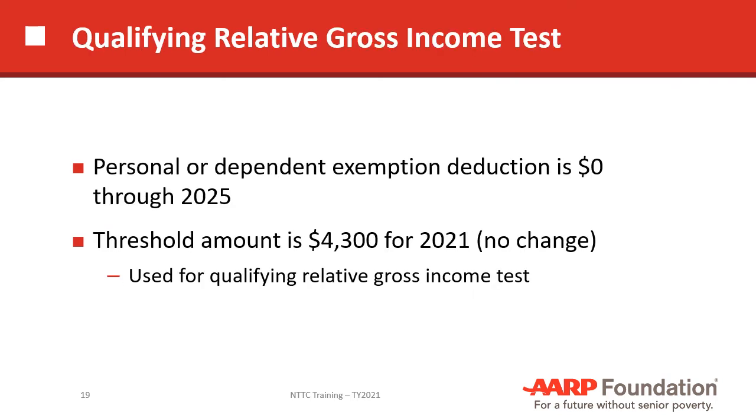The threshold amount for determining the gross income for a qualifying relative has not changed from last year. It's still $4,300. So that's the number that we use to determine whether somebody qualifies as a qualifying relative.